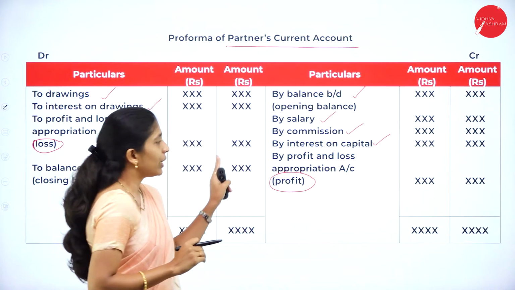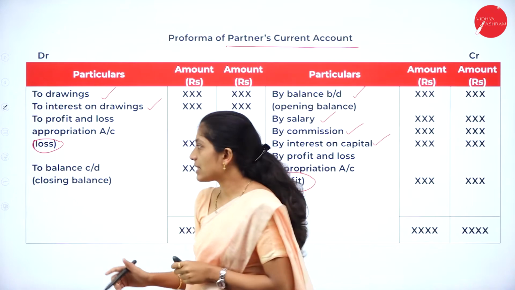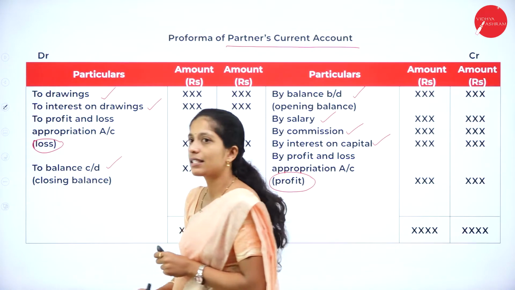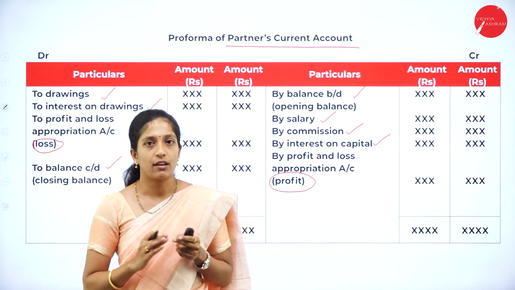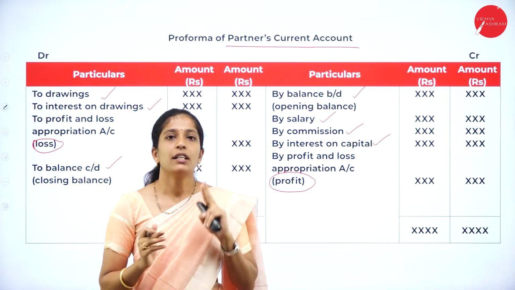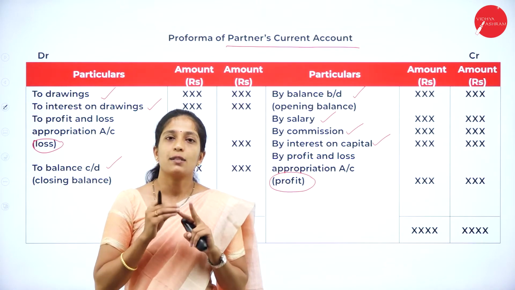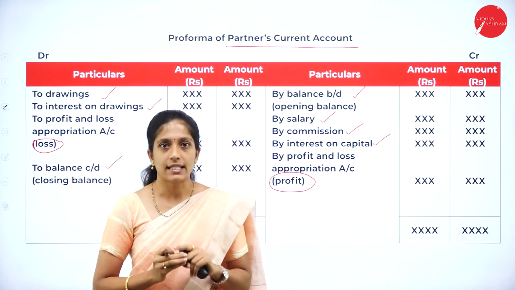Then you will balance both the sides and the balancing figure will be to balance carried down. So this is partner's current account. So under fixed capital method, you are going to maintain two accounts, that is partner's capital account and partner's current account.